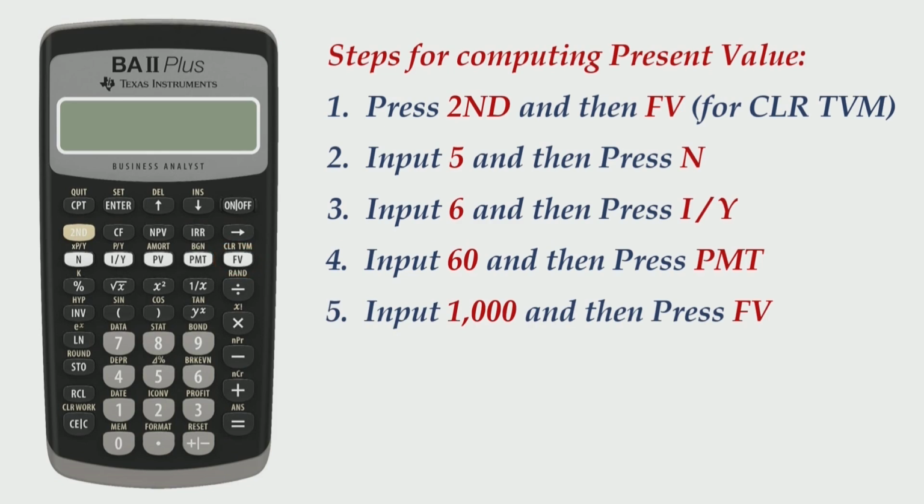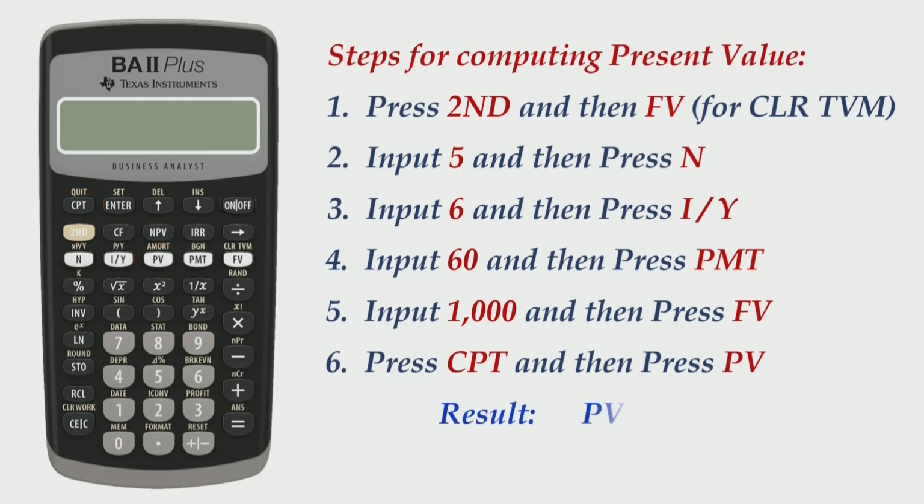Once you have given all these inputs, your calculator is ready to calculate the missing value, that is the present value. So now you need to use CPT, which stands for compute, and you need to compute PV. So press CPT and then press PV. The result that you obtain will be PV equals negative 1000.